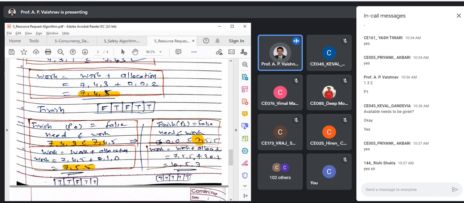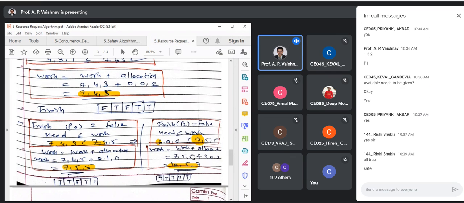So we can satisfy this condition, right? So finally, again, it is 1057. And what is the ultimate outcome? What can we say about the state of the process? Even after we allocate the extra request, right? Still my system is remaining in the safe state. Okay. So now you can actually allocate the resources.